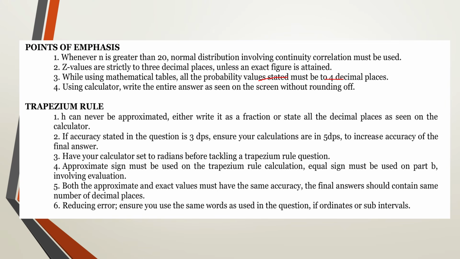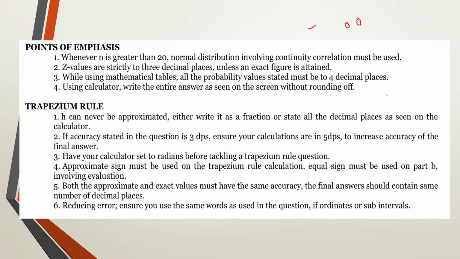If you look at all the tables in your logbook, all the values of probability are to 4 decimal places. So if you pick a value there, make sure that you use the same number of decimal places that you have got from the logbook. So all probability values, especially when you're using a logbook, must be to 4 decimal places.